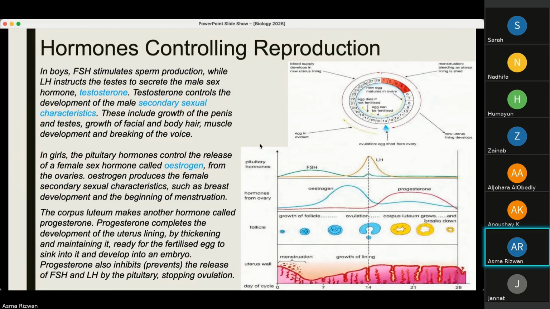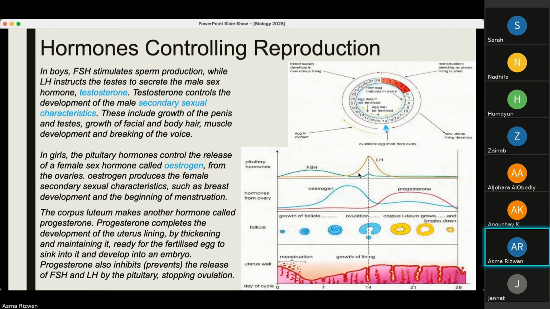Now, during the menstrual cycle in females, these are the hormone levels that are taking place. You can see during menstruation, luteinizing hormone is very, very low. The pituitary hormones secreted are very low. Estrogen and progesterone are also very low. And this is the growth of the follicle. As the menstrual cycle finishes, these are the levels of the hormones, estrogen and progesterone. During ovulation, estrogen is at its highest, and after that, the luteinizing hormone is at its highest.